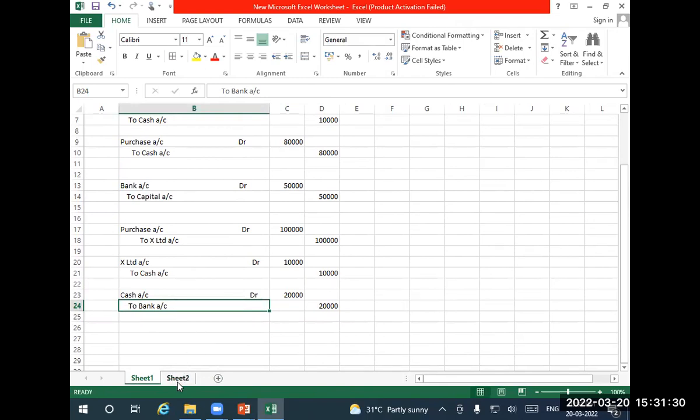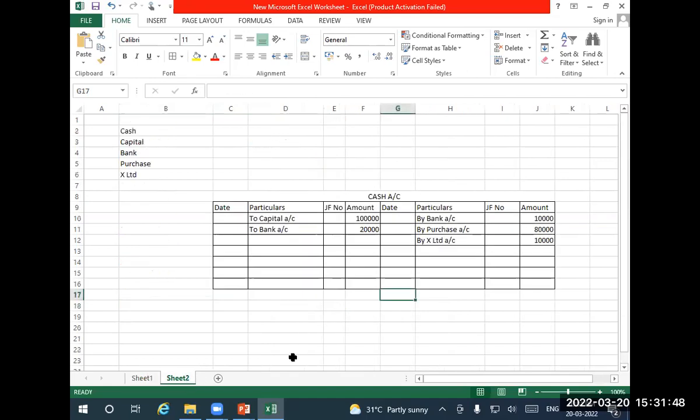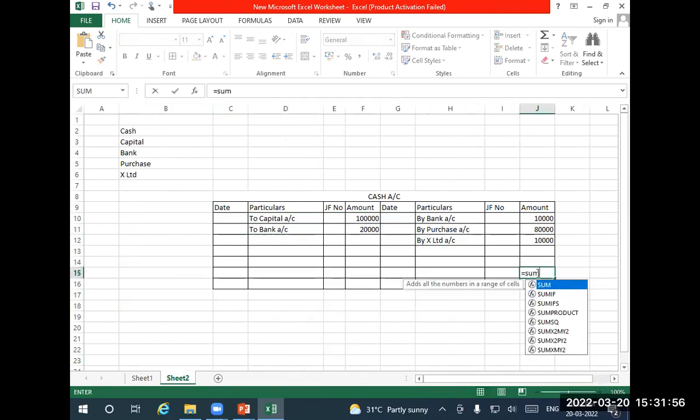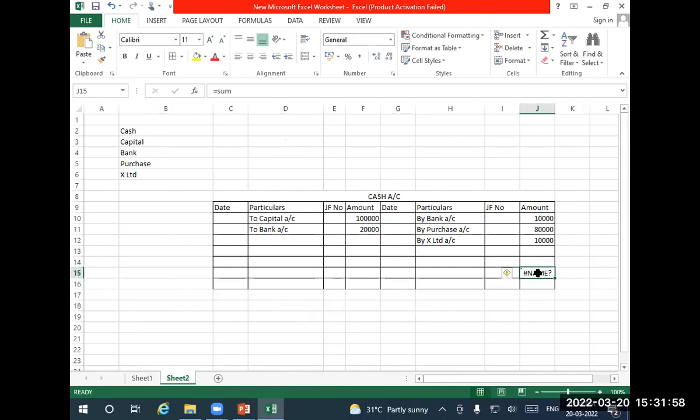After seeing all the journal entries which are affecting that particular ledger account, you have to balance the ledger. We have made sure that all the entries are posted in the ledger regarding that particular account called cash. Now balancing. Look at this. There are debit side 2 entries, credit side 3 entries. I'm taking the total of this.